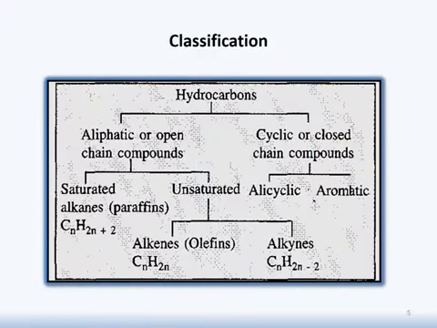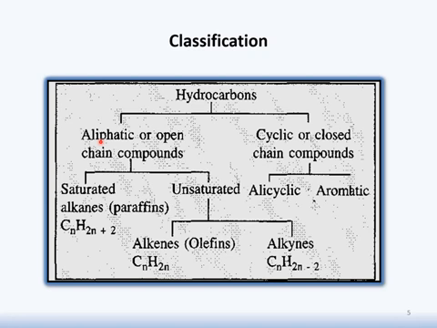Class, before proceeding ahead in the lecture to see how alkene and alkyne are synthesized, let's have a brief glimpse at the classification of hydrocarbons. Hydrocarbons are basically of two types. Firstly, we have aliphatic or open chain compounds. Secondly, we have cyclic or closed chain compounds. These cyclic or closed chain compounds are further divided into alicyclic and aromatic compounds.